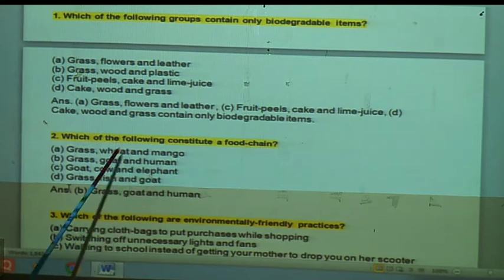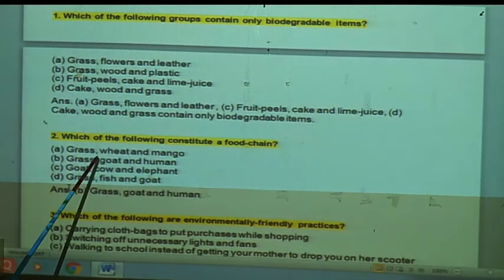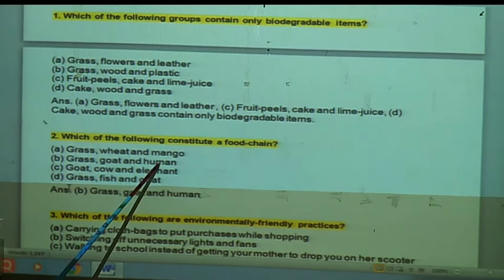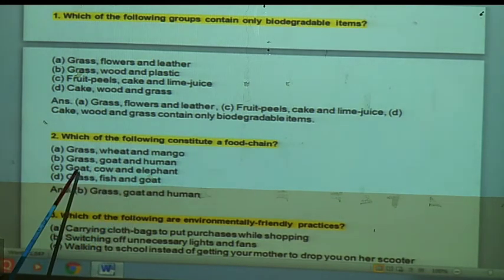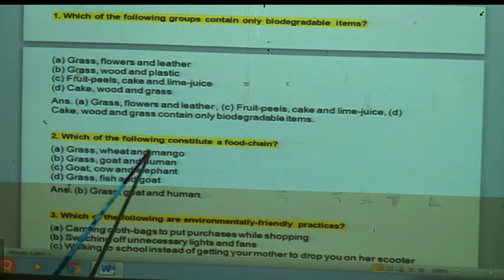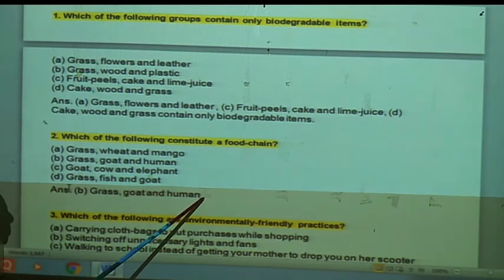Grass, goat and human: here grass is the producer, eaten by the goat, which is eaten by the human. So that is a food chain. Goat, cow and elephant: here there is no producer. Then grass, fish and goat: here grass is the producer, fish is aquatic, and goat. In this way, grass, goat and the human being are the proper components of the food chain.